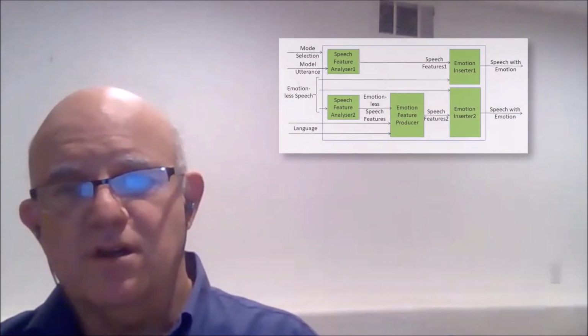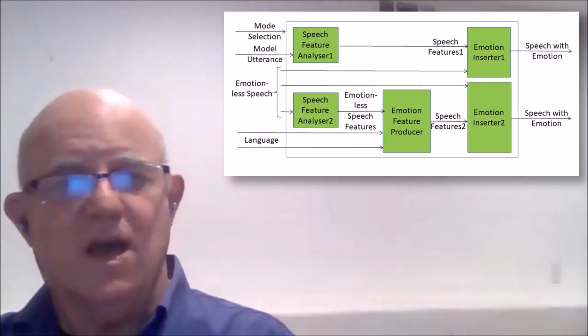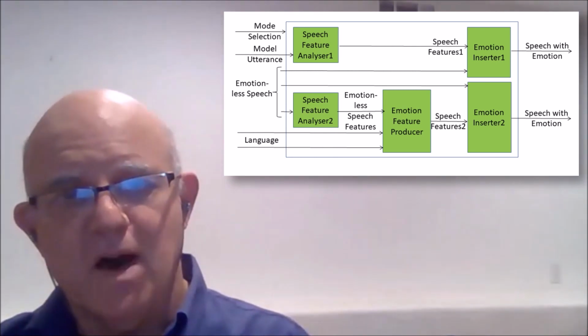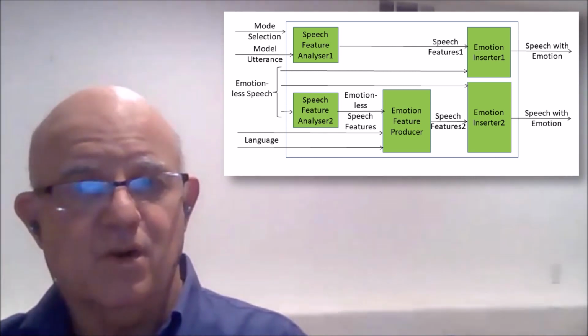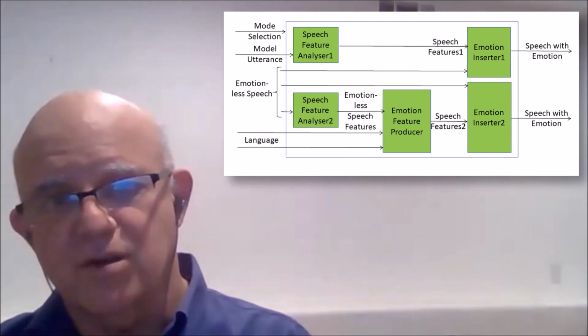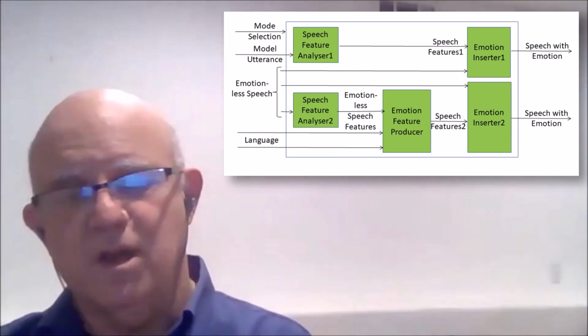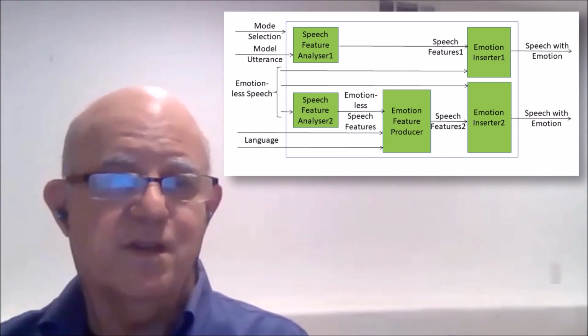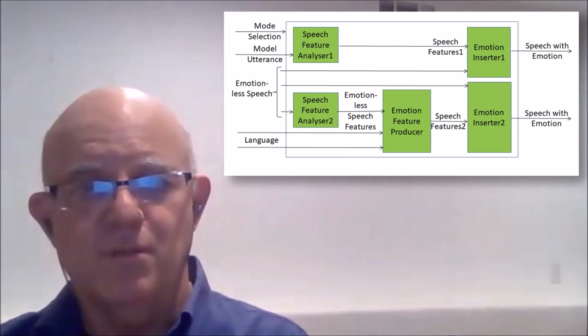Right. Well, here's a flow diagram of the emotion-enhanced speech framework. And as you can see, there are two main paths through the diagram. In the upper path, the first input is a model utterance, which is a recorded model of a speech segment that exemplifies the emotion that you'd like to transfer to a relatively emotionless speech segment that uses the same words. And that is the second input, called emotionless speech.